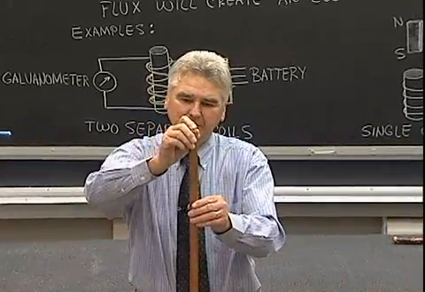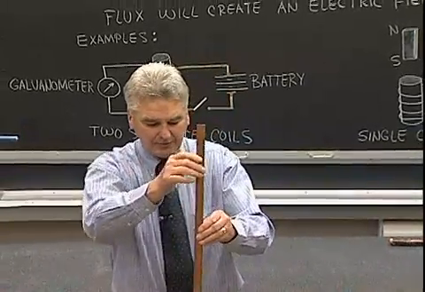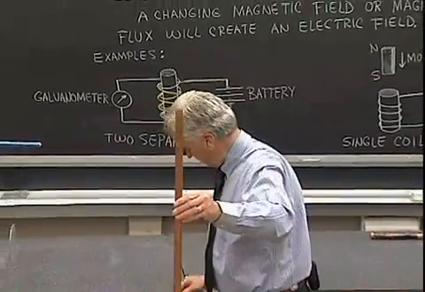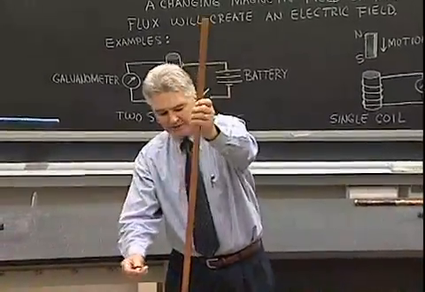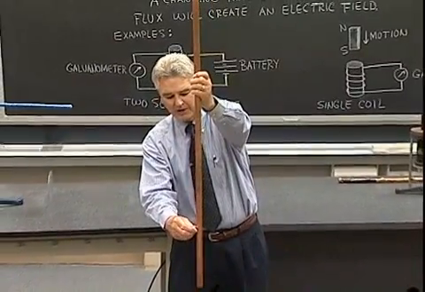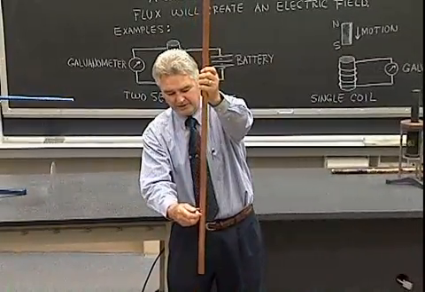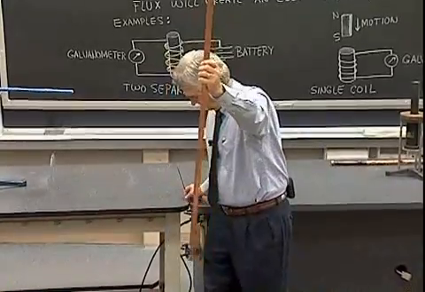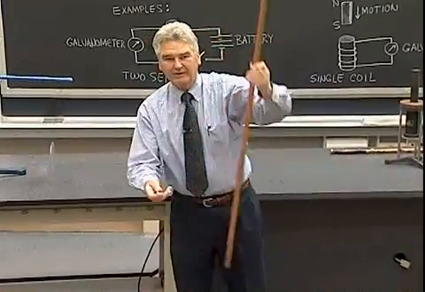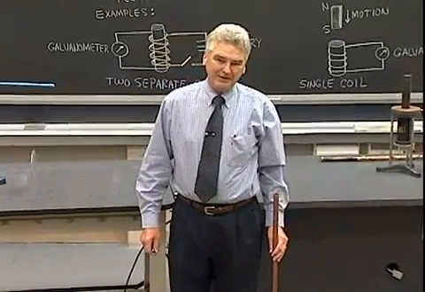We'll start the magnet up here and let it go down through the tube. And I can tell about where it is by taking another magnet here and catching it just as it comes by. There it is there. Now we'll let it fall out the rest of the way through the tube. Magnetic induction.